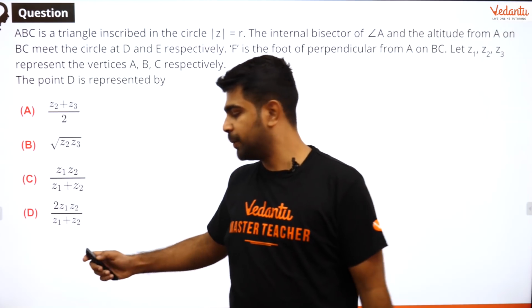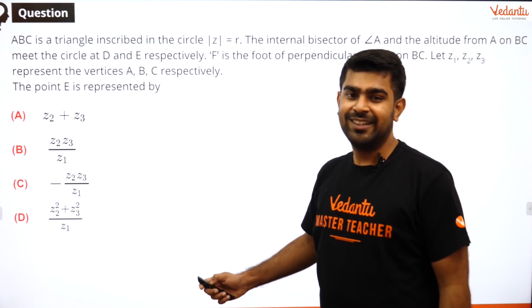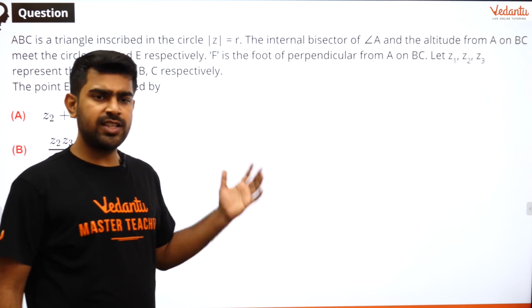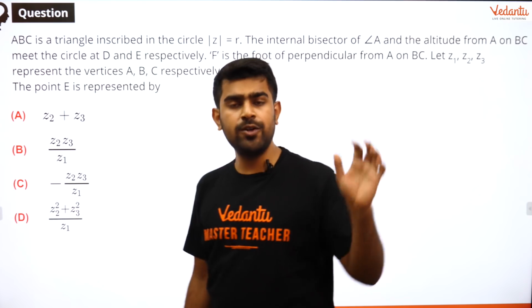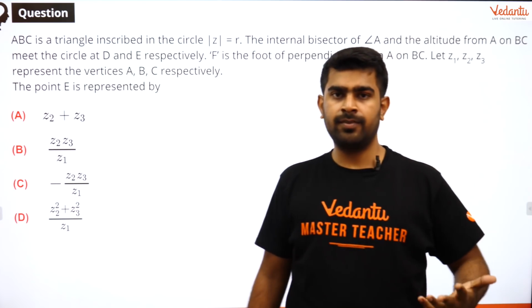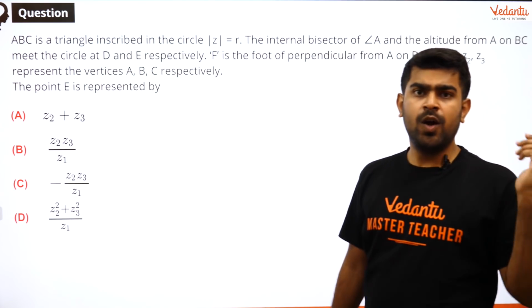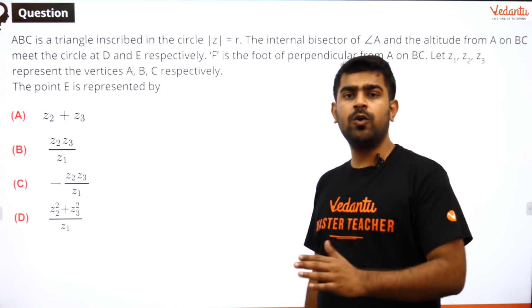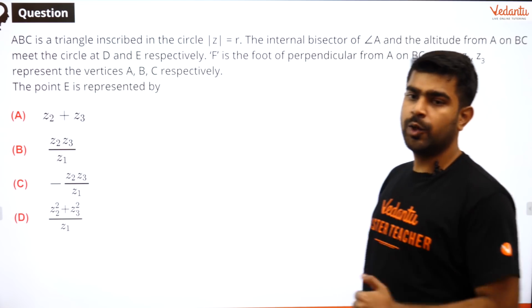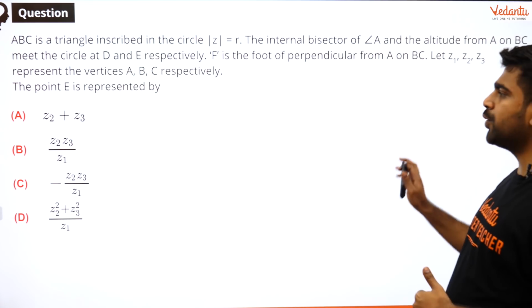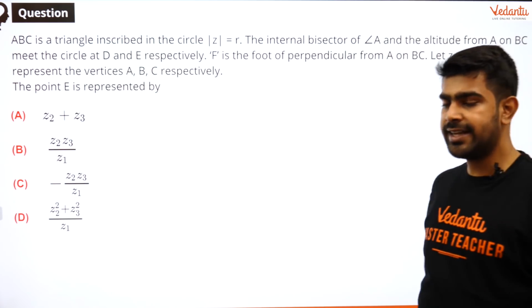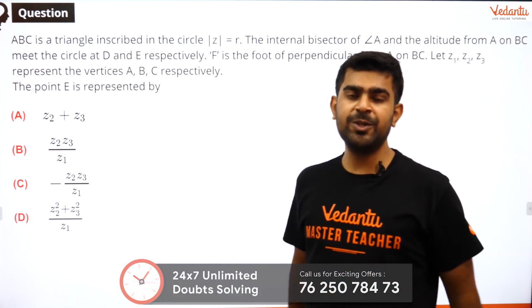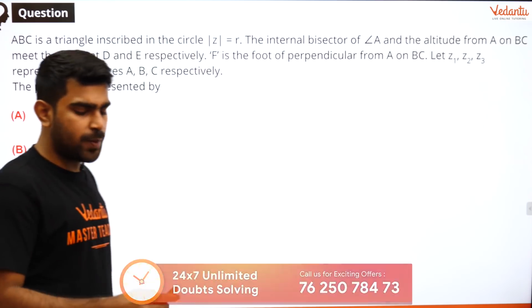I hope all of you got it. So let us quickly move on because we have a lot to cover today, and I want you guys to work with me. Now, the second question is, what is the point E? Okay, you found out D. That is fine. Now, I want you to tell me what complex number is going to represent E. I hope the question is clear. Those who want to try can try it because I have given you some information now. I would always prefer you guys to solve it on your own. Now, let us go back to the solution.